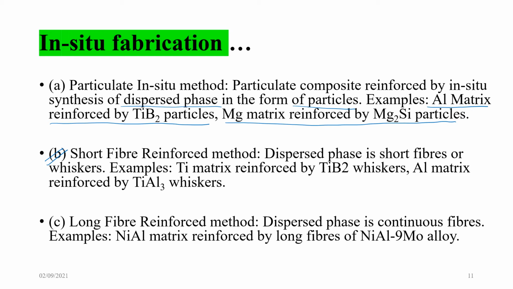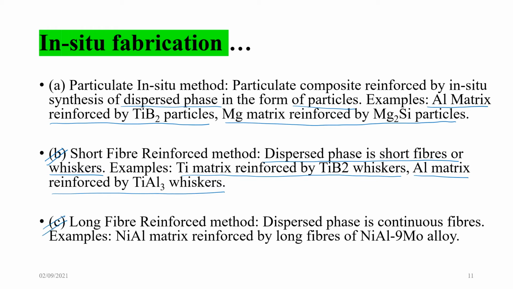What is it? Dispersed phase is in the form of short fibers or whiskers. We have already seen what are whiskers. Examples: titanium matrix reinforced by titanium boride whiskers, aluminium matrix reinforced by titanium aluminide whiskers.